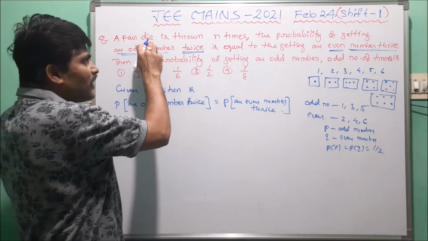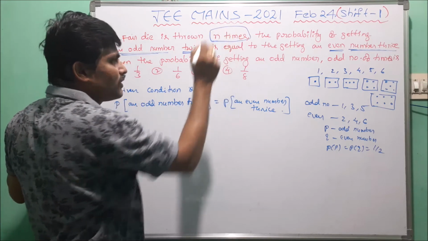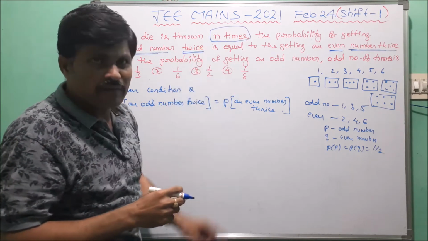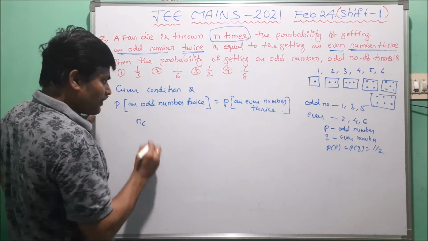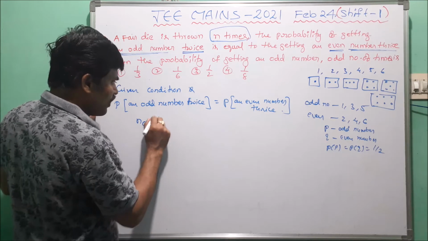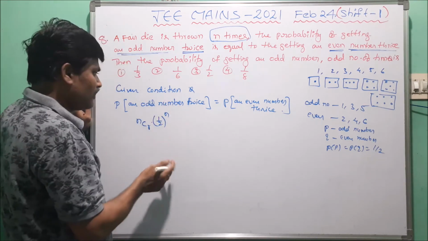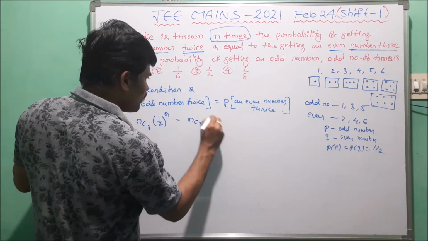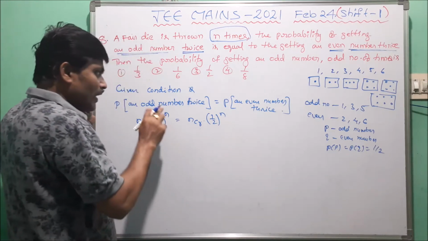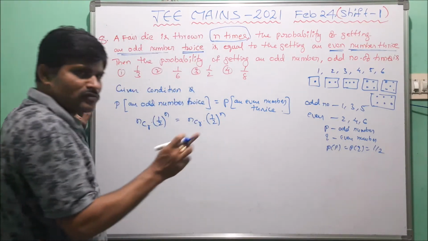Now here the fair die is thrown a total number of times equal to n. Now we take the formula nCr into 1 by 2 power n, because we take probability of odd number or probability of even number equals 1 by 2.